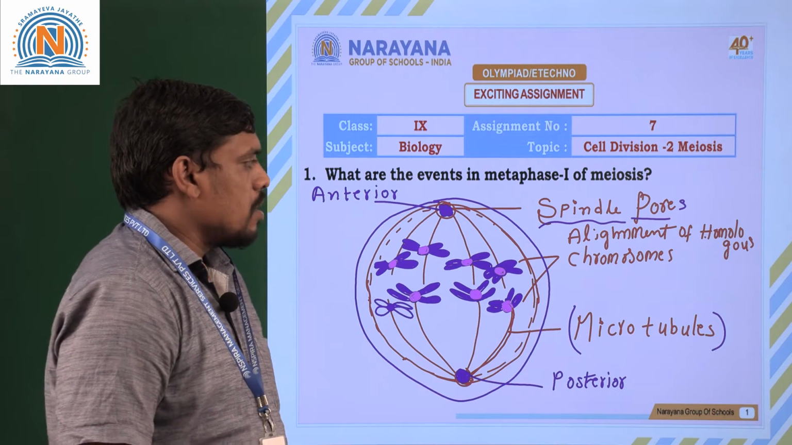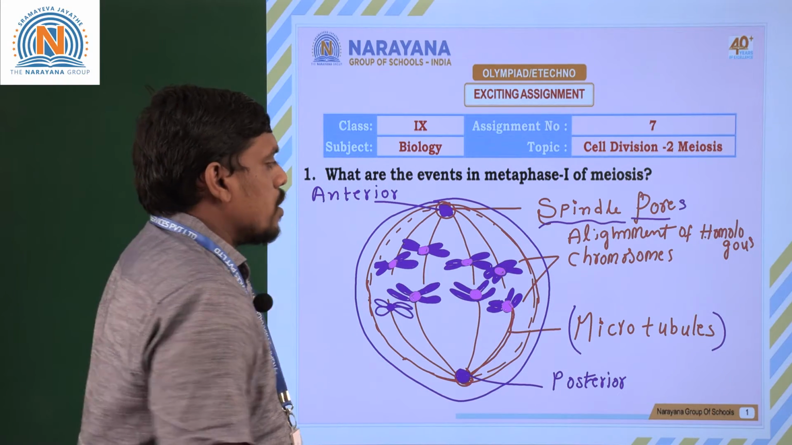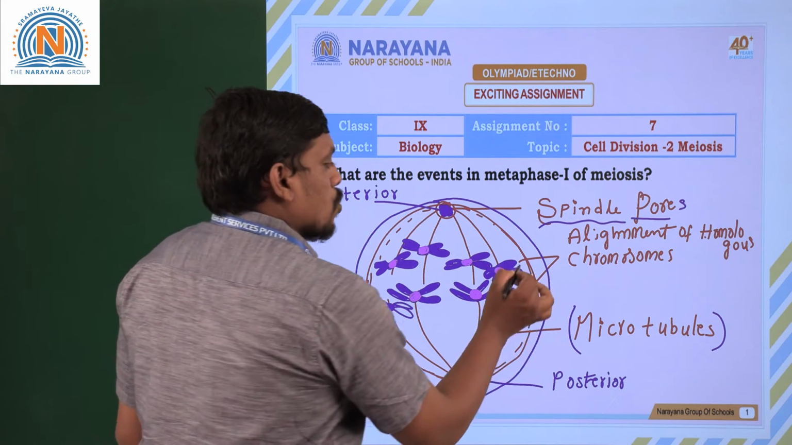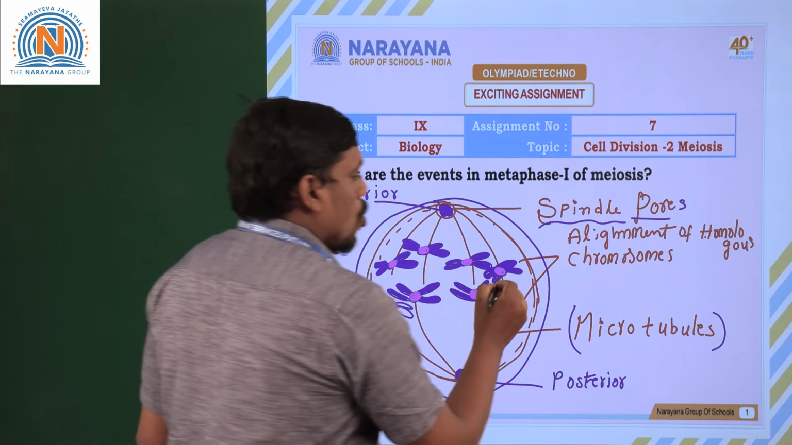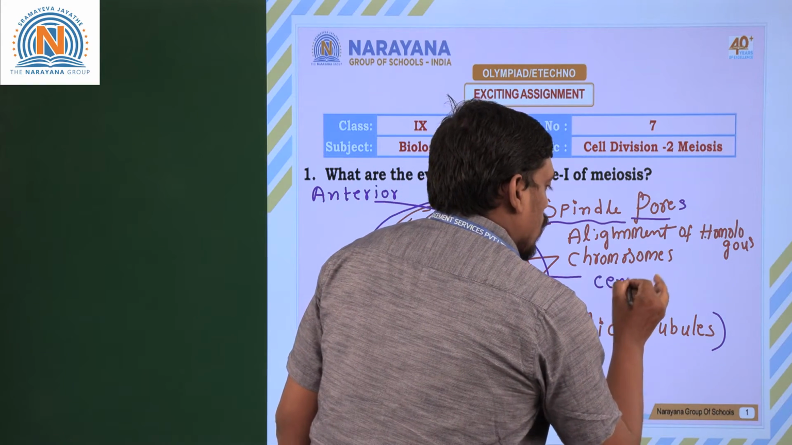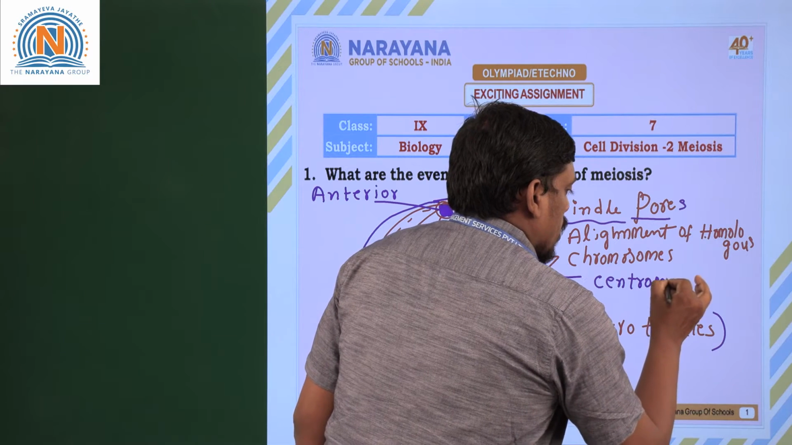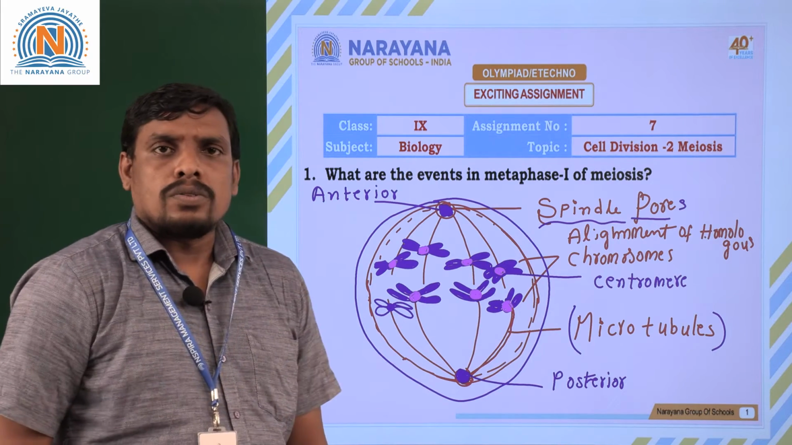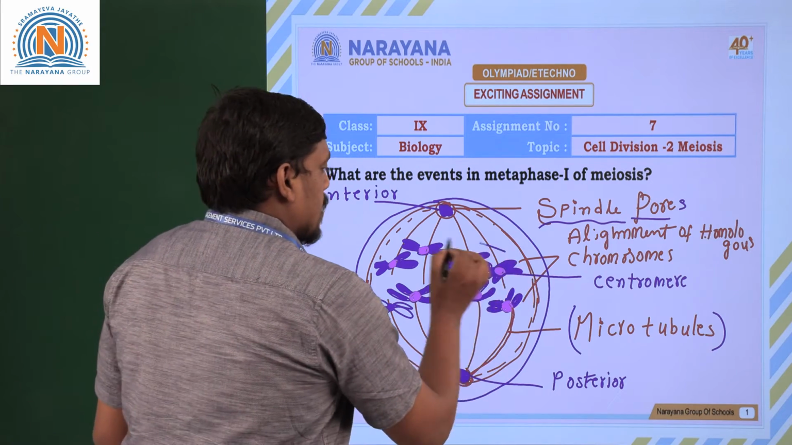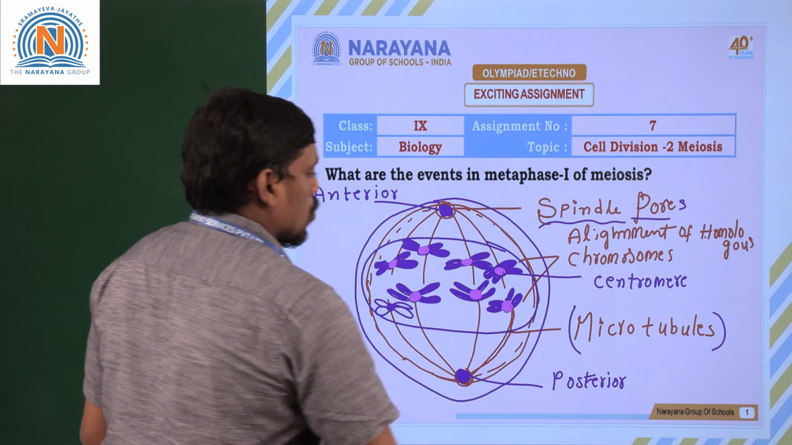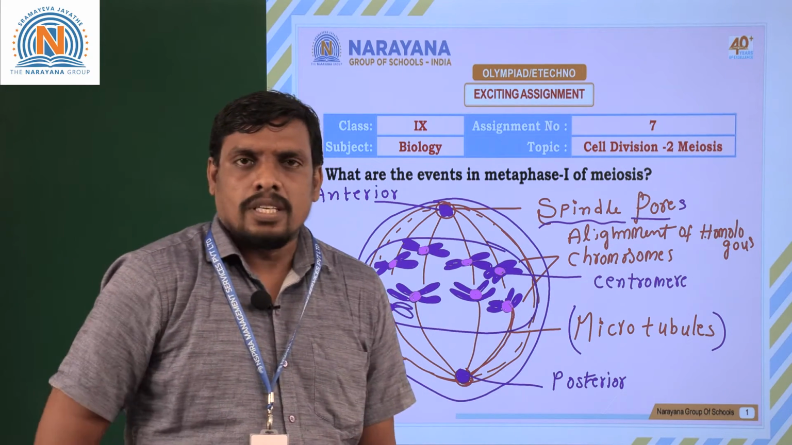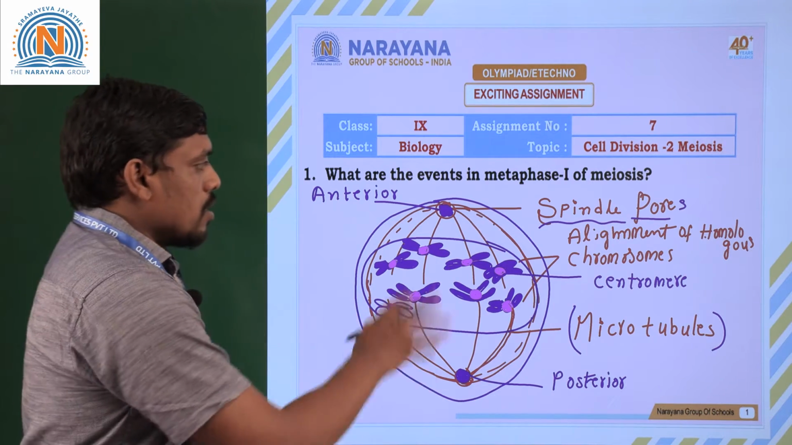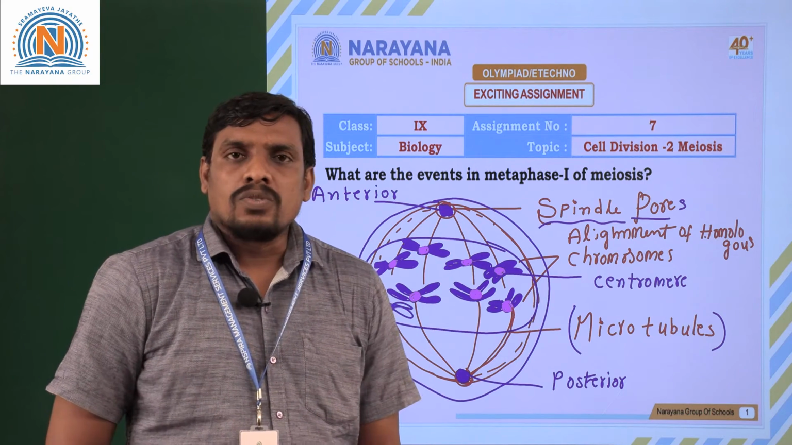Through these microtubules, alignment occurs at the center of the homologous chromosomes, isn't it? This alignment of chromosomes happens at the center of the chromosome called a centromere. What is it called? Centromere, which is generally seen in metaphase 1 of the meiosis. You can see a plate-like structure appears at the center, called the equatorial plate of metaphase 1. What appears? Equatorial plate. So these are the common changes that occur in metaphase 1 of the meiosis.